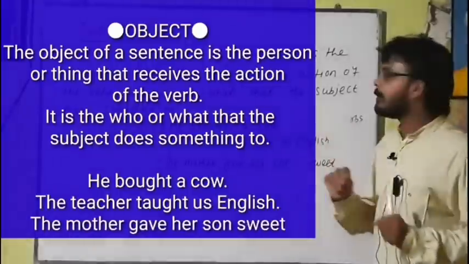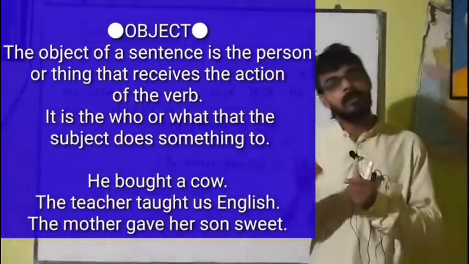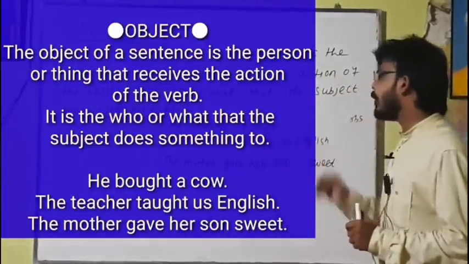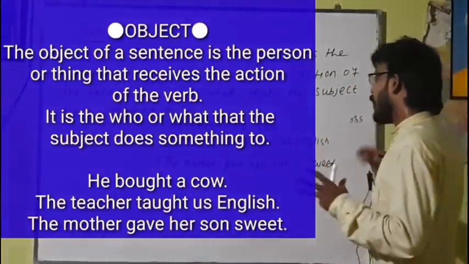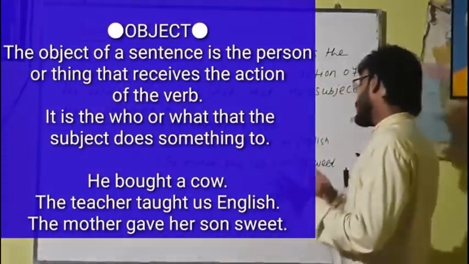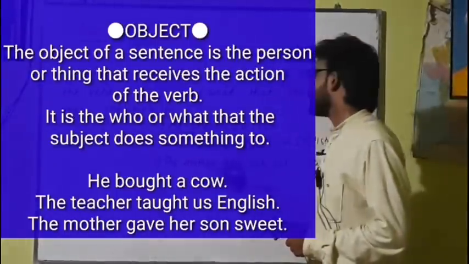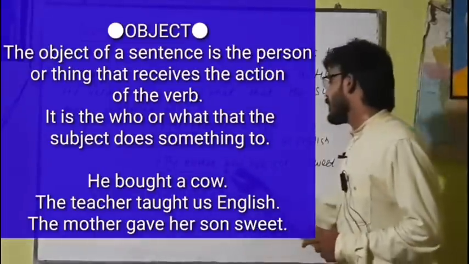It receives the action of the verb. It is who or what the subject does something to. Just look at this. He bought a cow. The teacher taught us English. The mother gave her son sweets. He is the subject, bought is the verb. The teacher is the subject, taught is the verb. The mother is the subject, gave is the verb.